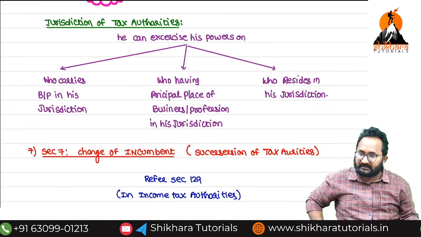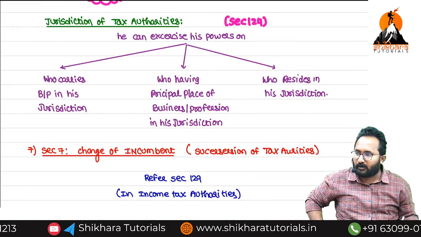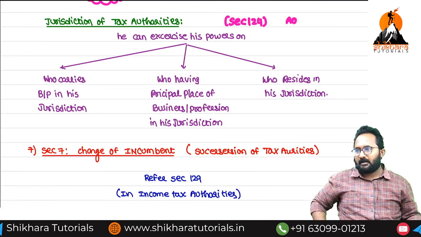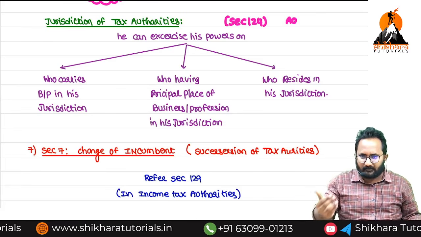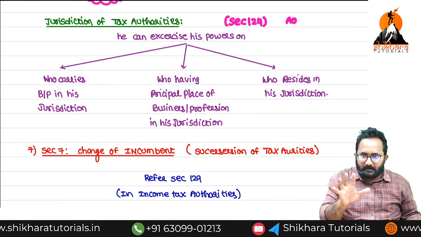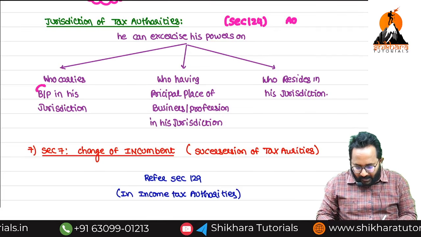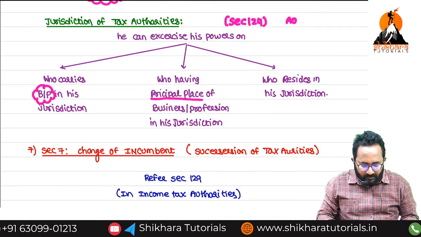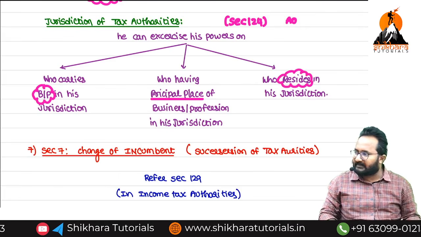Now we already discussed that section, ma. If you remember, no problem. Otherwise I will tell you, section 124, jurisdiction of AO. If any assessing officer's jurisdiction is allocated based on territorial area, class of cases, class of income, etc., then that person can exercise his jurisdictional powers on any person who carries on business or profession, who has the principal place of business in that jurisdiction, and who resides in that area.